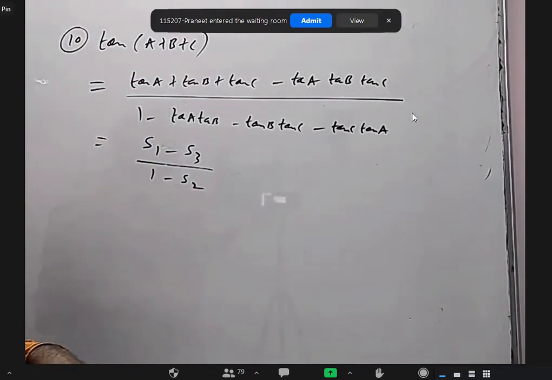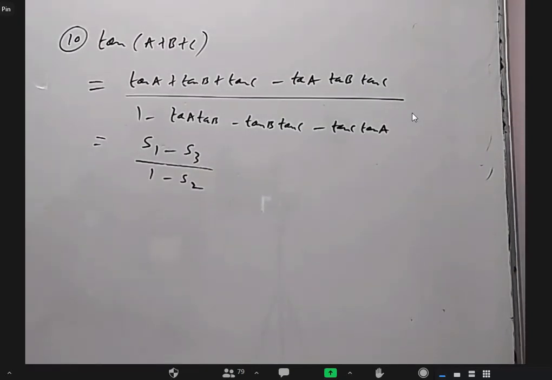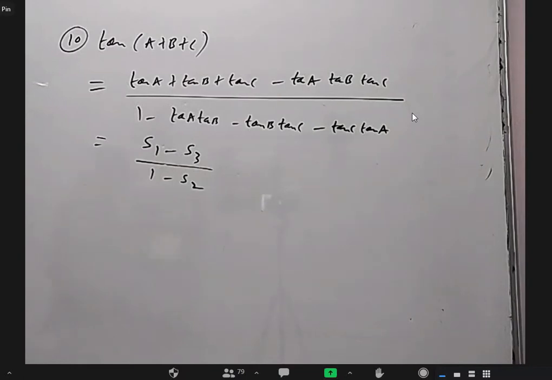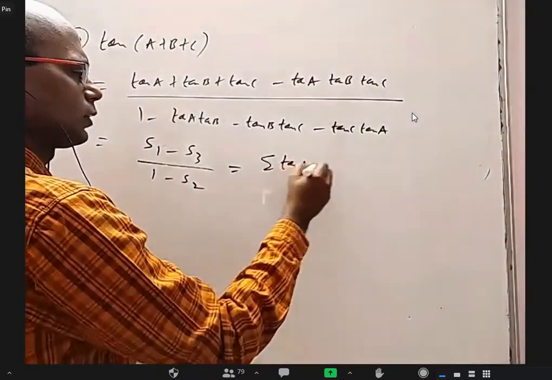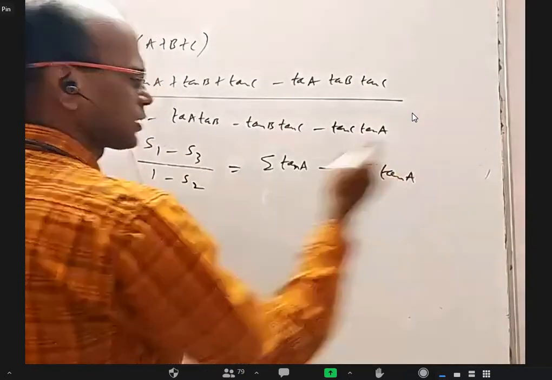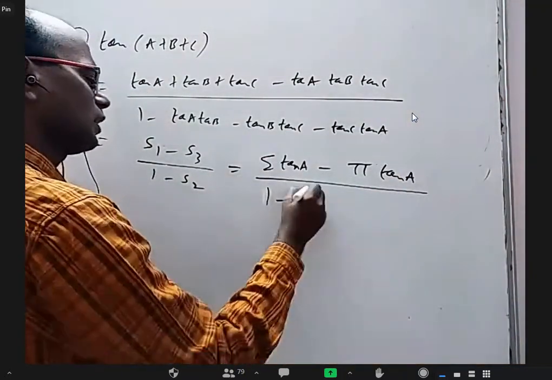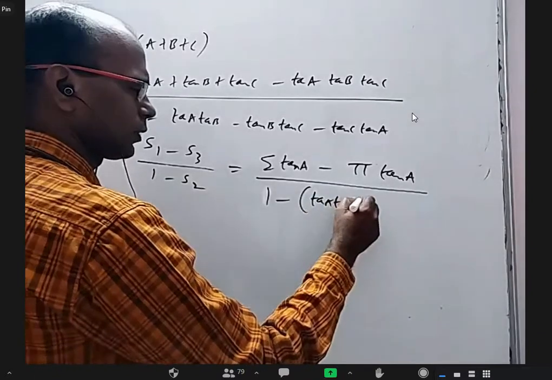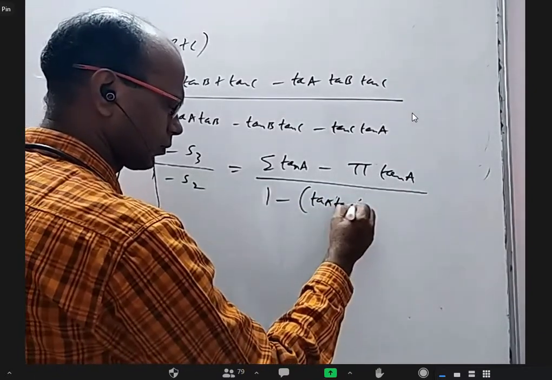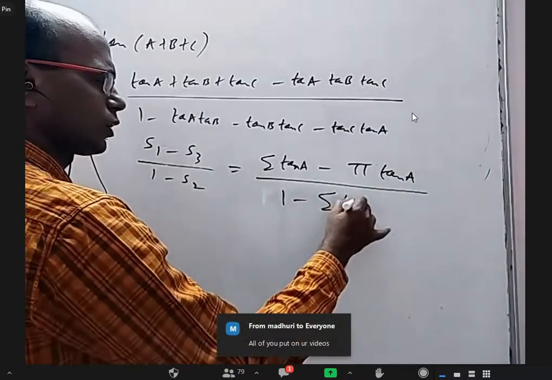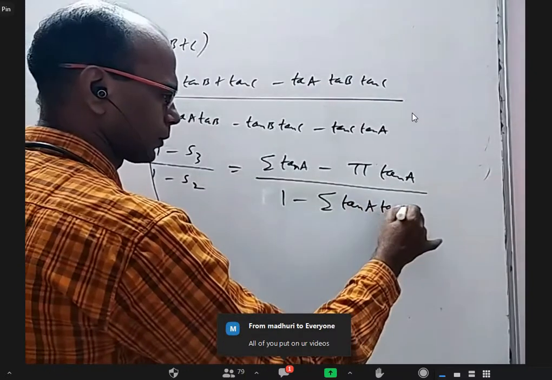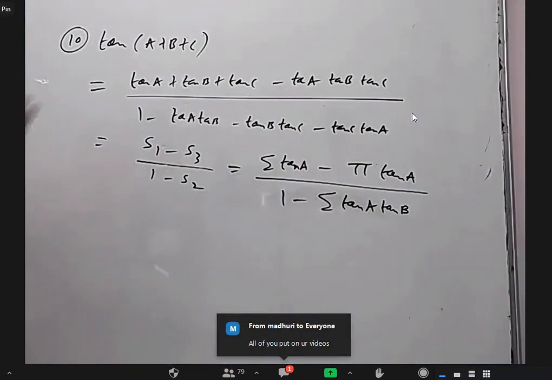Is it okay? Yes, sir. That formula can also be written as (sigma tan A - capital pi tan A) / (1 - sigma tan A tan B). Yes, you can write that also. Sigma means summation, and capital pi means product. You can write 1 minus sigma tan A tan B also. You just have to know it is cyclically equivalent over the three things. That's all. You can write it like this, like this, like this. All are the same.